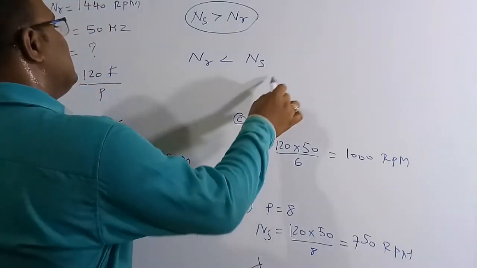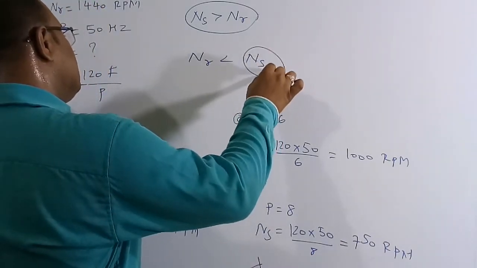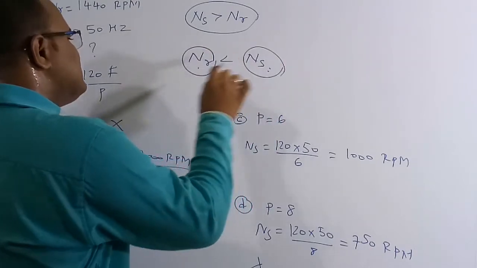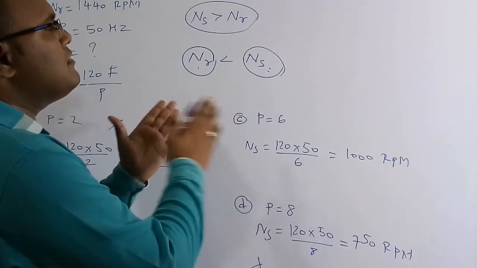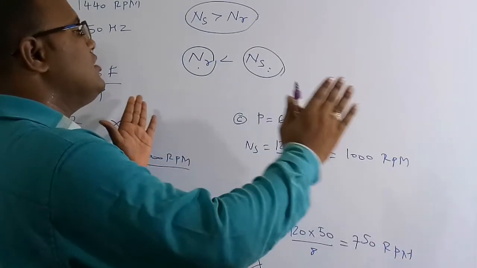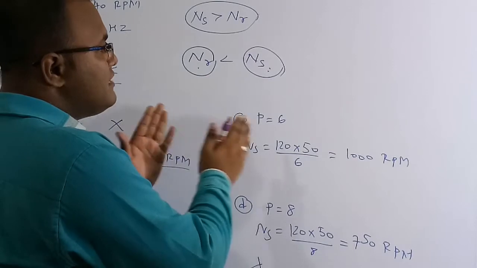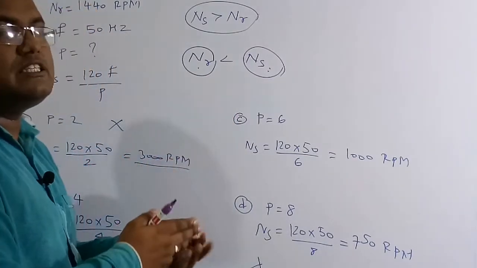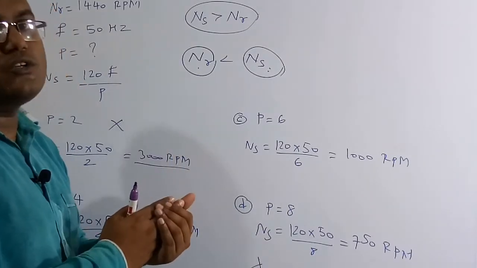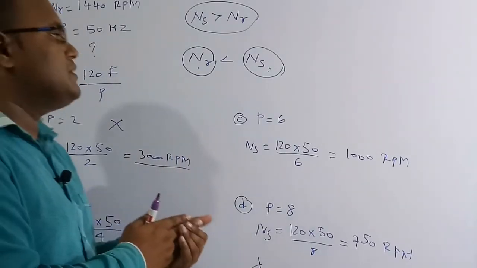So therefore we can see that the synchronous speed is greater than the rotor speed, but it has to be a very small variation, meaning the difference of speed must be a very small variation, not a huge value. Because of this small variation, the flux is going to be induced, and the flux is going to intersect the rotor. So therefore we are going to get the rotor rotating.